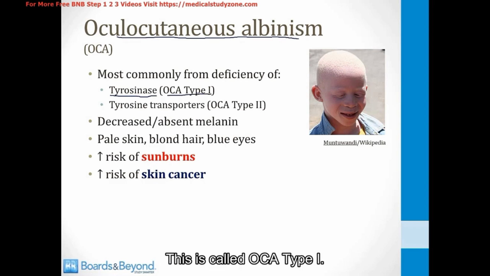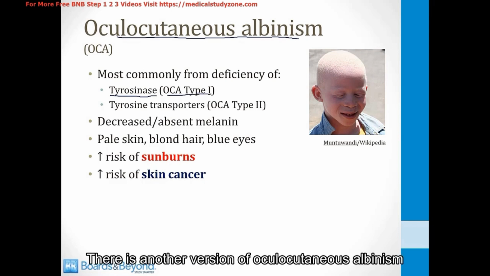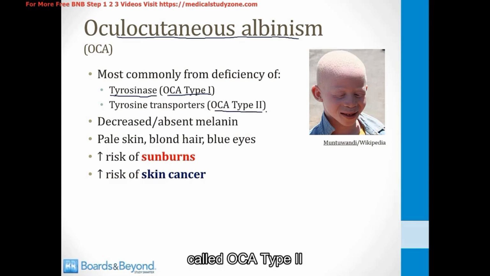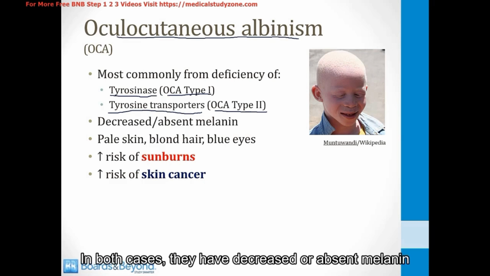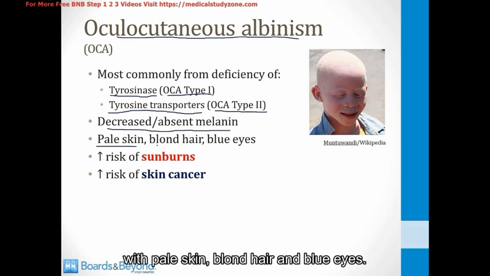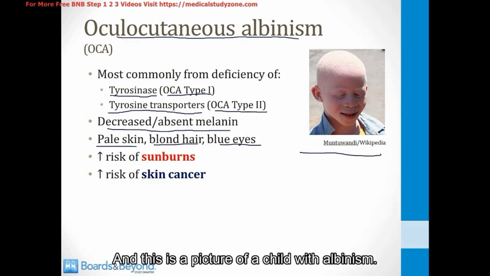This is called OCA type 1. There is another version of oculocutaneous albinism called OCA type 2, where children are deficient in tyrosine transporters. In both cases, they have decreased or absent melanin, and therefore they will be born with pale skin, blonde hair, and blue eyes. And this is a picture of a child with albinism.